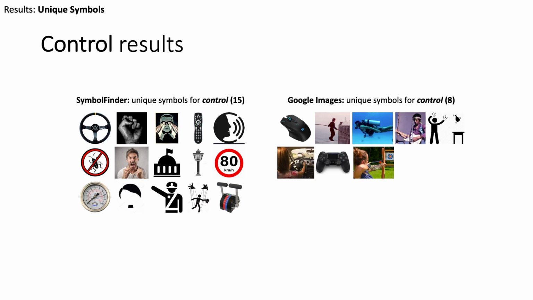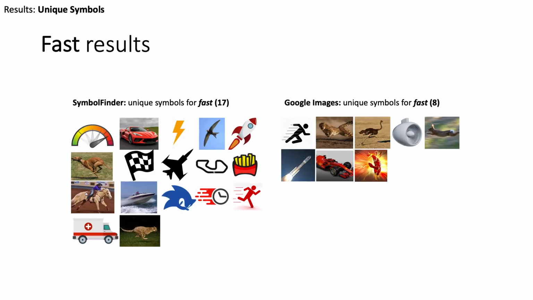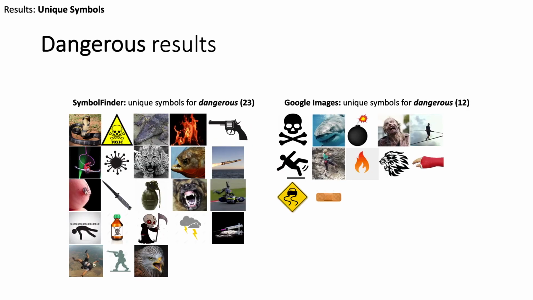Here are a few results. These images are for the concept control, where the Symbol Finder user found symbols from a variety of contexts, including government, voice control, signage, control input devices, and more. Here are also some results for fast, where we see a similar effect. And finally, here are results for dangerous. Once again, this user found almost double the number of symbols compared to the Google user.